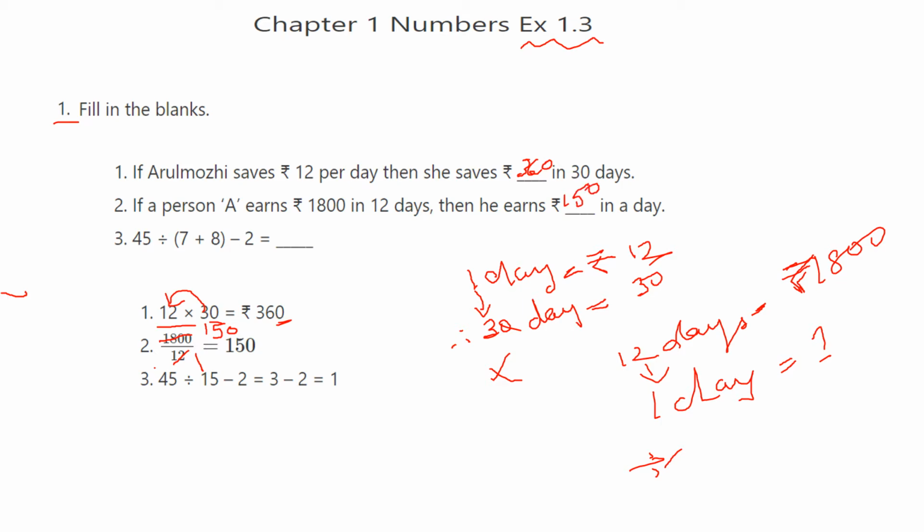Next one, 45 divided by opening bracket 7 plus 8 closing bracket minus 2. Using BIDMAS rule, inside the bracket first we have to find out 7 plus 8, 15. So write it 45 divided by 15 minus 2. That is BIDMAS, bracket, indices, and division. So 45 divided by 15 means 3 15s are 45. So 3 minus 2 equal to 1 is the answer.